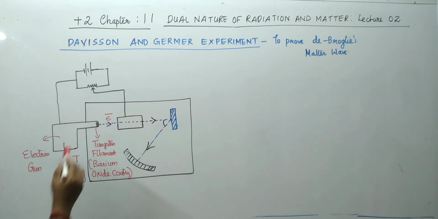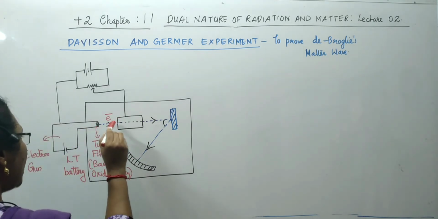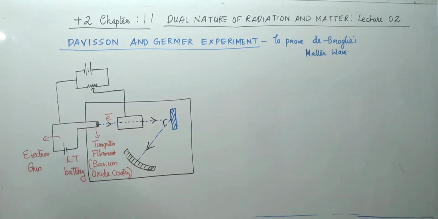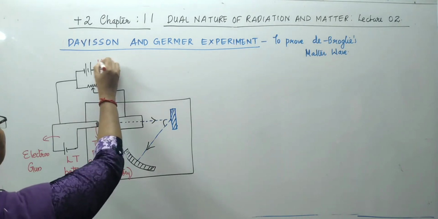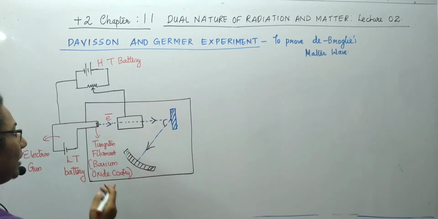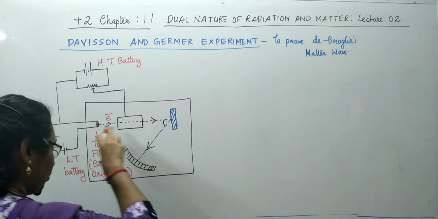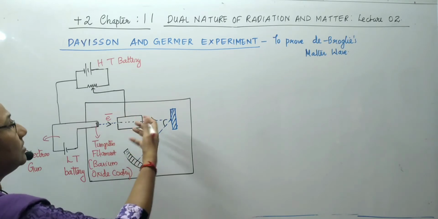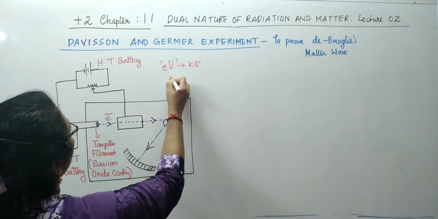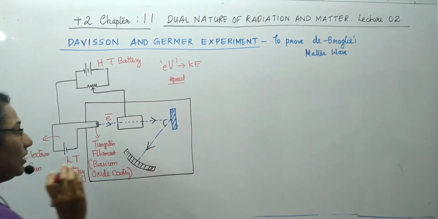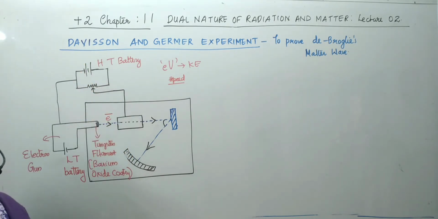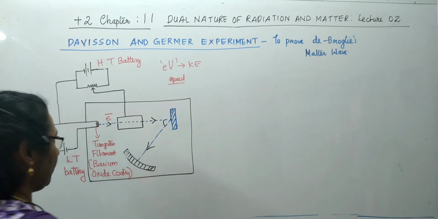Now, these electrons coming through the gun are then passed through a cylinder which is provided with a high tension battery. This is a high tension battery which provides a very high potential difference, so that the electrons, when they pass through this cylinder, attain the required potential difference. That means their kinetic energy increases, their speed increases. The required speed for the electrons is provided by this high tension battery.